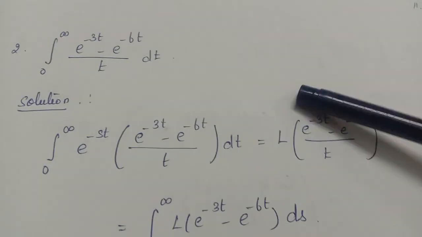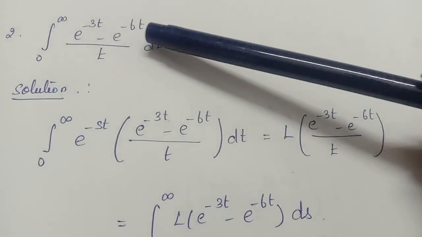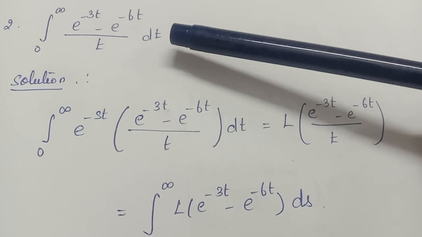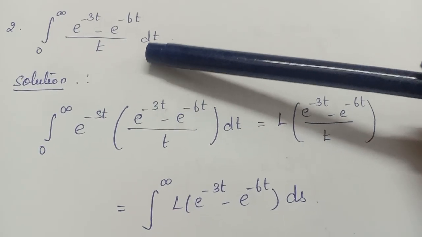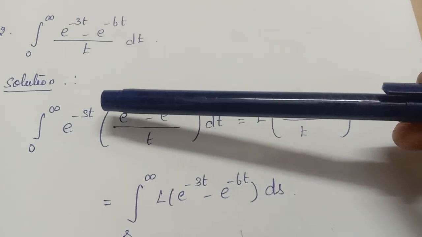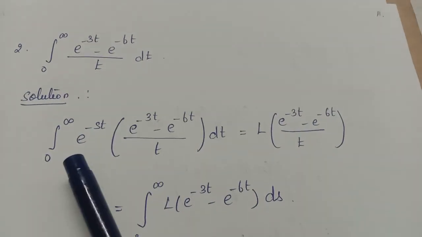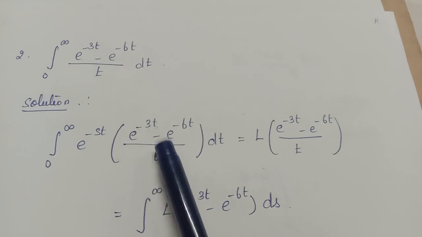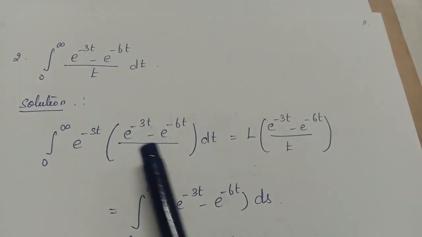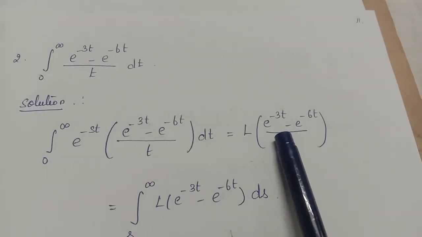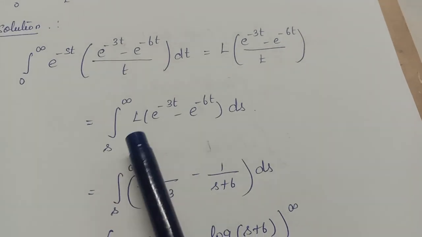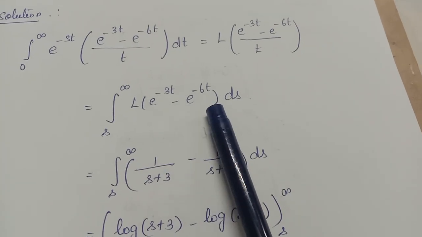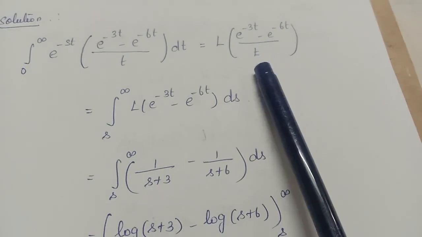Next problem. Integral 0 to infinity e power minus 3t minus e power minus 6t by t into dt. See, here you are having t in the denominator. When you have t in the denominator, you consider integral 0 to infinity e power minus st into this function dt. So this is nothing but Laplace of e power minus 3t minus e power minus 6t by t. But what is the Laplace of this one? Integral s to infinity Laplace of e power minus 3t minus e power minus 6t. Because when you have t in the denominator, it will be integration.